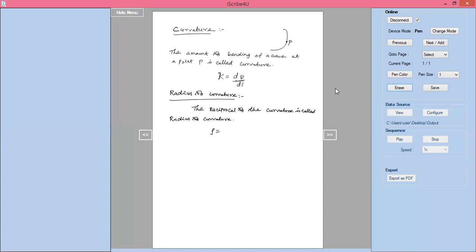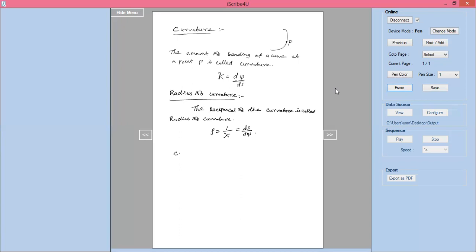Rho is nothing but the reciprocal of curvature, I told. That is 1 by kappa. This I will write as ds by d psi. We are calling this ds by d psi the radius of curvature.